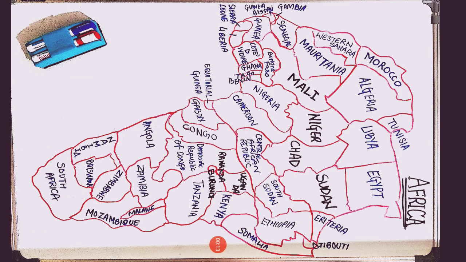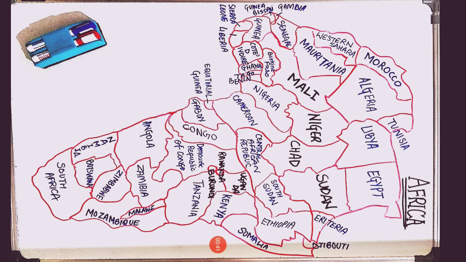Whenever you are doing maps, try to think that you are going on a trip to that country so that it becomes easy to memorize and remember things. Here we are. There are several countries as you can see, and we'll be dividing it into parts or some tricks so that you can remember these. Okay, so here we go.